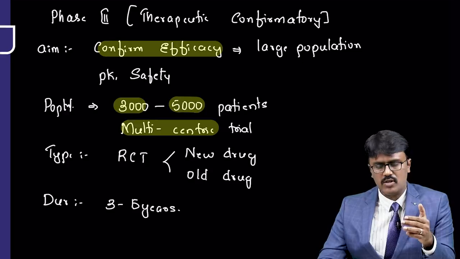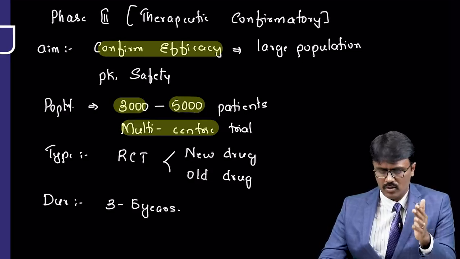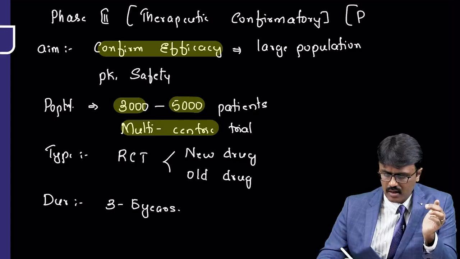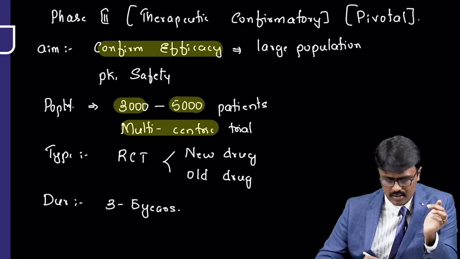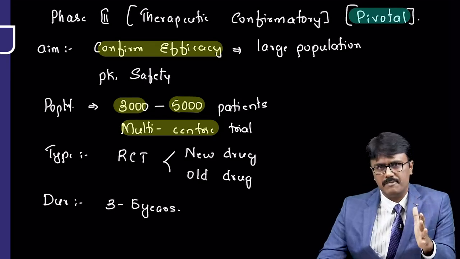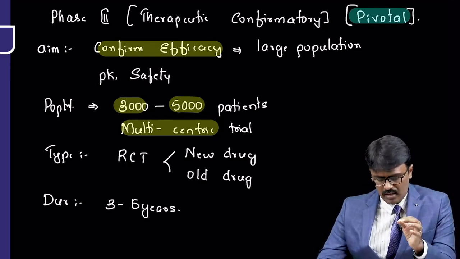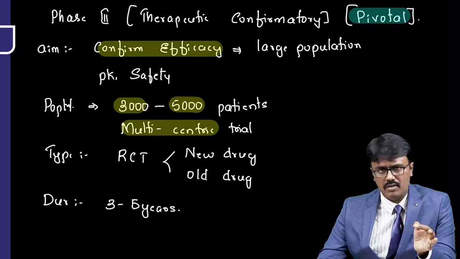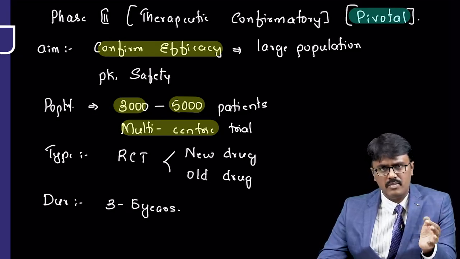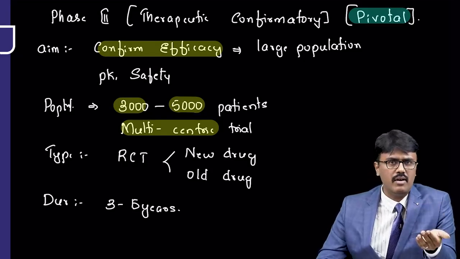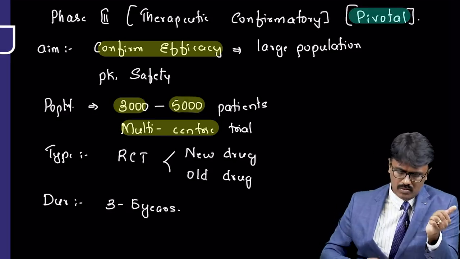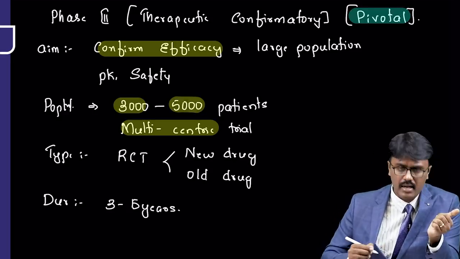So phase 3 is also called therapeutic confirmatory trial. Once we are done with that, we are completing an important thing. That is the reason this trial is also called pivotal trial. Pivotal means very, very important. Once you are done with phase 3, you confirm the drug works everywhere, it is safe, and pharmacokinetically it is better, then we can apply for a license.